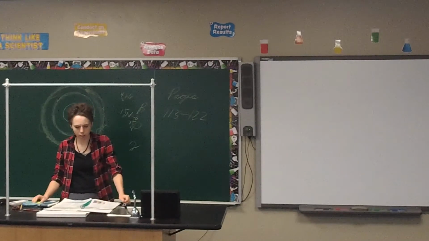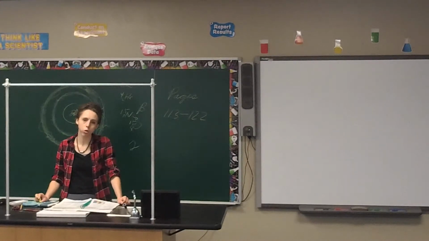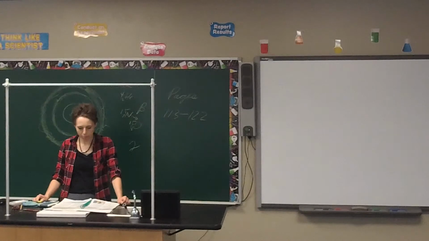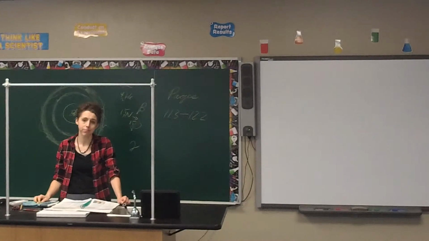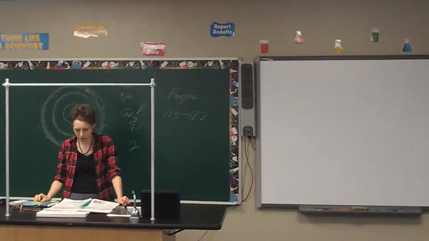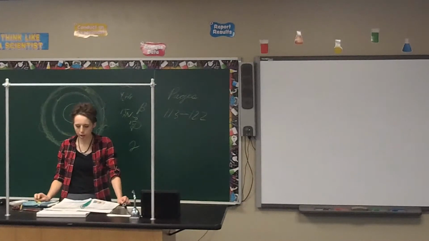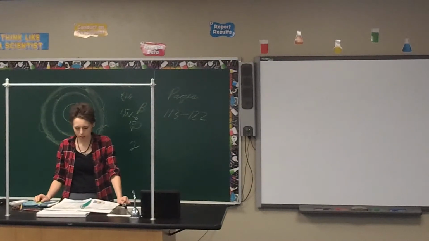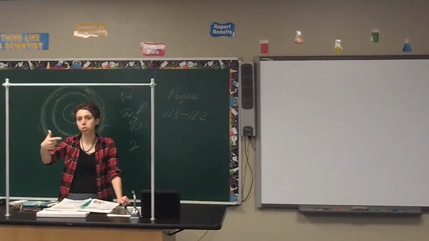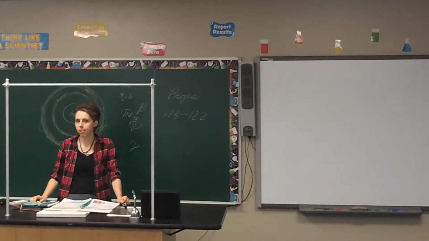What do you call a device that initiates an uncontrolled chain reaction? An atomic bomb. So yes, atomic bomb is the answer for that one. What do you call a device that harnesses a chain reaction and uses it to produce energy? A nuclear reactor. Good job. What type of reactor is it whenever it produces more nuclear fuel than it needs? We'll word it that way. That's a breeder reactor specifically.